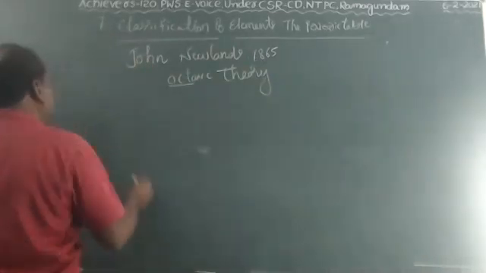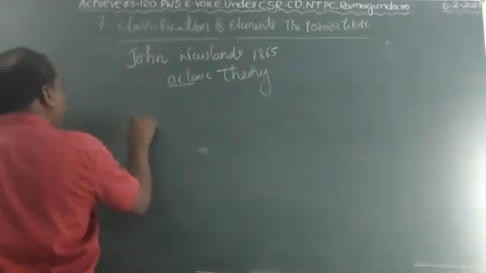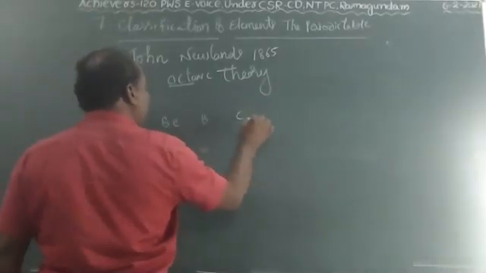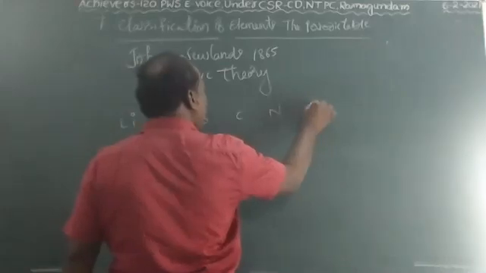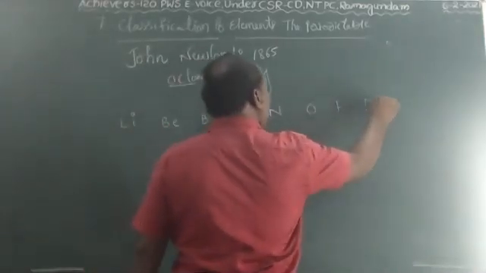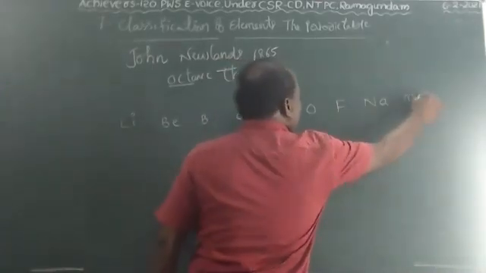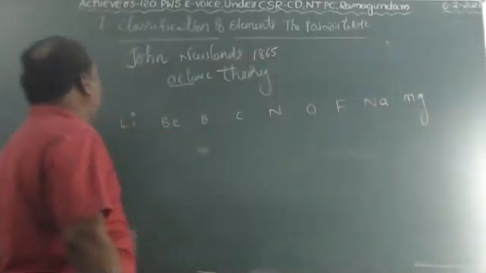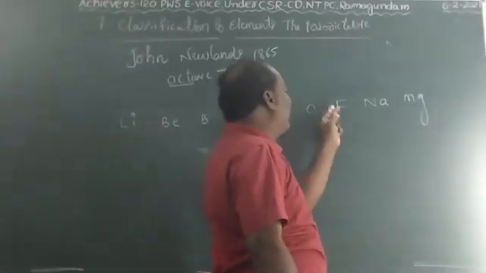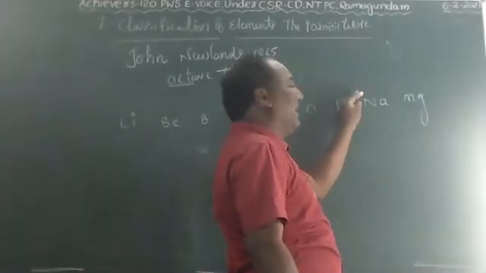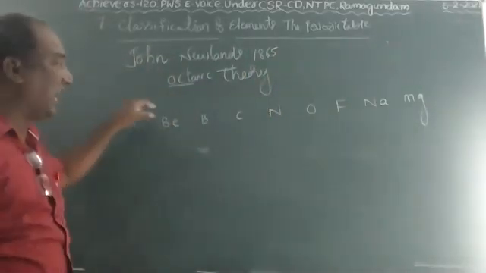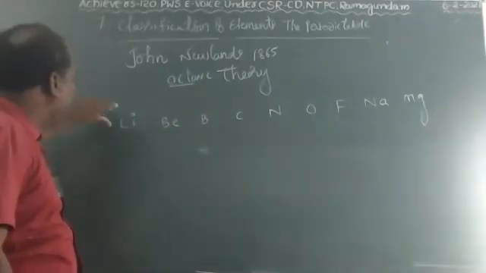For example, lithium, beryllium, boron, carbon, nitrogen, oxygen, fluorine, sodium, magnesium. After fluorine, neon would be there, but neon is an inert gas, so he skipped the inert gas elements.